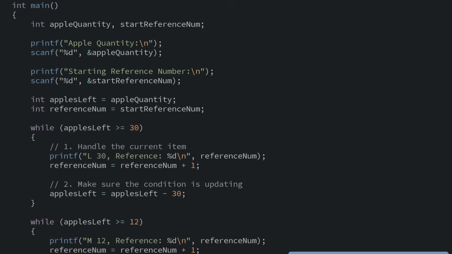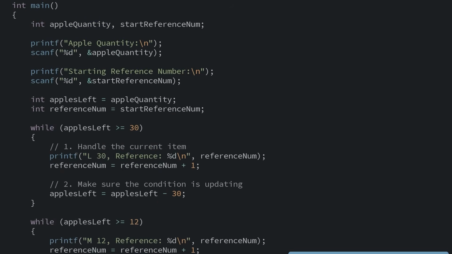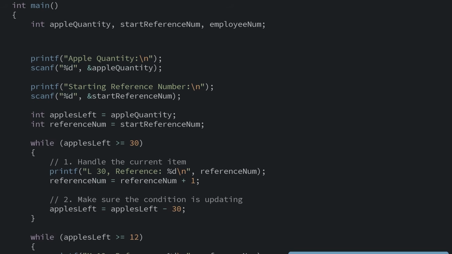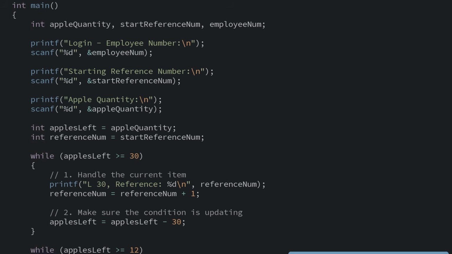For this change, we need to determine which parts of our program we want to repeat and which parts only happen once. The first obvious one is the employee number. That only happens once at the beginning of the program. We can simply add that new question to the top. The reference number question should also only be executed once at the beginning of the program. So I'll move that to be next in our intro questions.